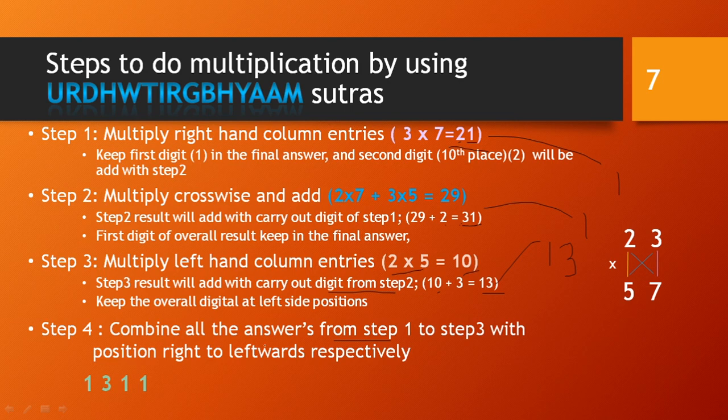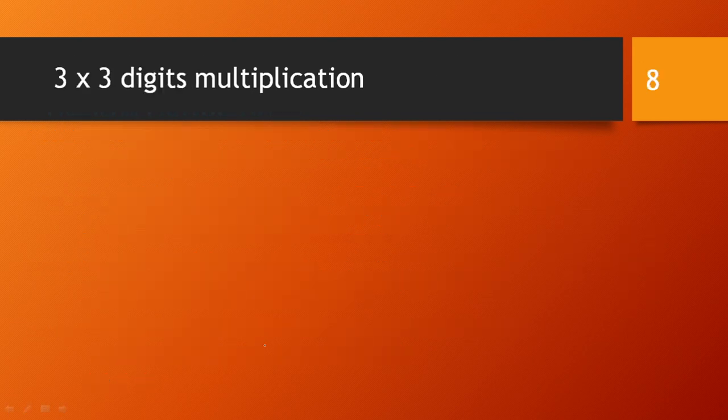Can we go for 3-digit numbers? Yes. So 3 by 3-digit multiplication using this same sutra. Let's take the numbers 157 into 243. We are keeping that 157 number and multiplying it with 243. So how can we do this? Again step 1. What is step 1? First we have to multiply the ones position, 7 into 3.